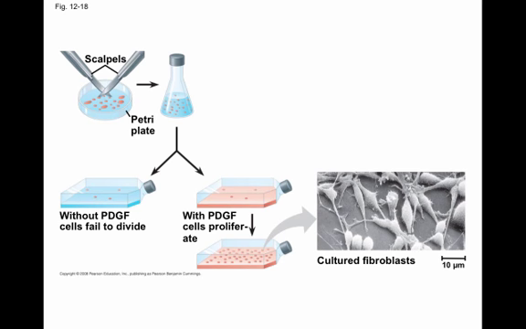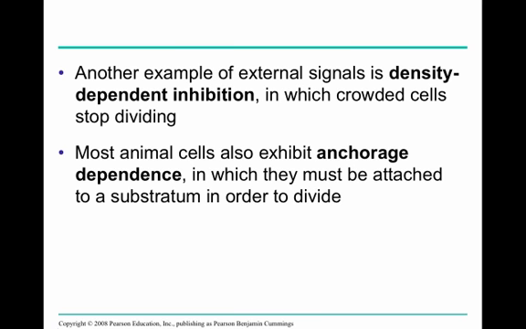Another example of an external signal would be something called density-dependent inhibition. I believe we talked about this when you guys were freshmen, but we call it contact inhibition. But basically that means if a cell is surrounded on all sides by other cells, if it's crowded by cells, it stops dividing. That's what normal cells do. But that's an external signal, right? It's getting a signal from the cells around it to not divide.